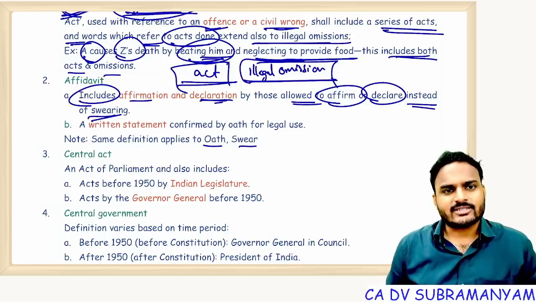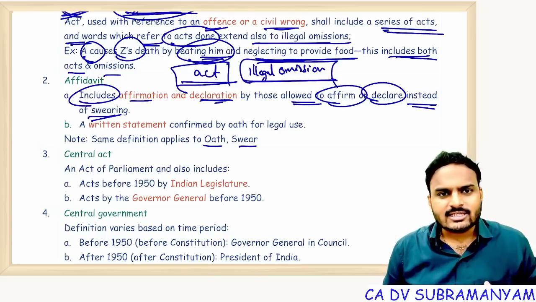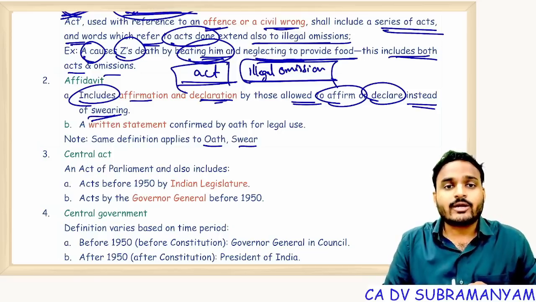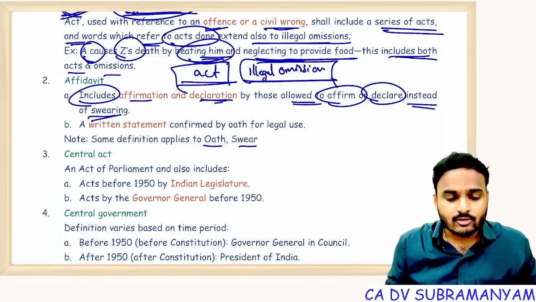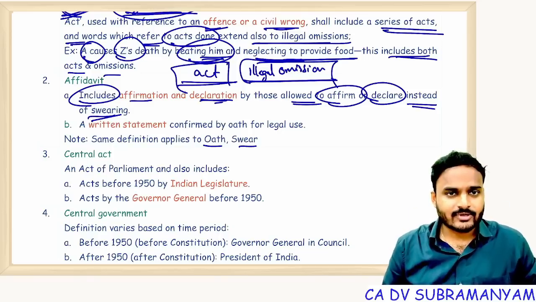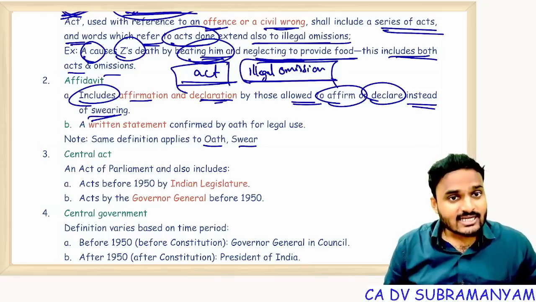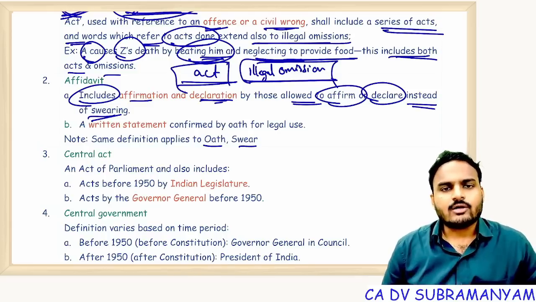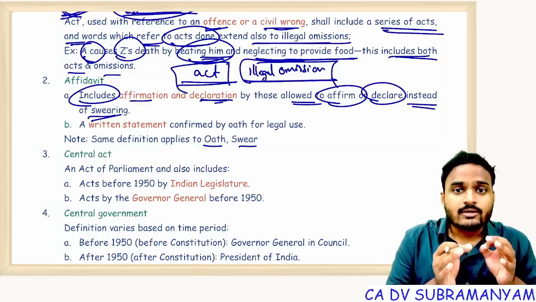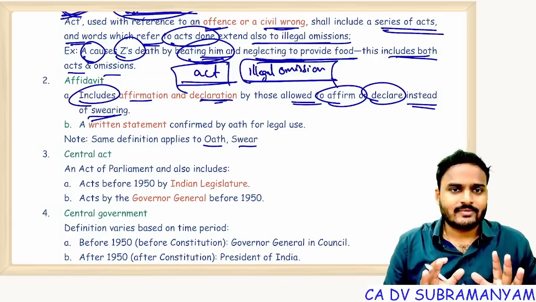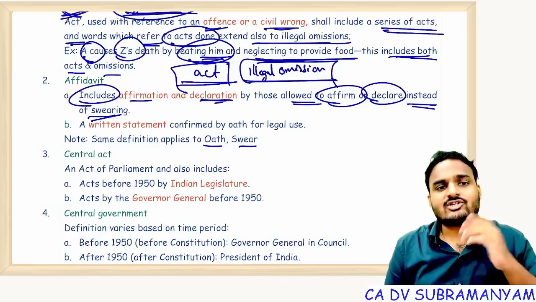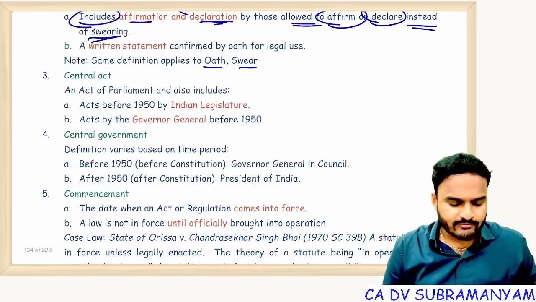It is an affidavit. A person contesting for elections submits a document which is notarized by the notary public, or attested by an advocate. So that is an affidavit. Okay. So first of all, you must be allowed to confirm or declare, and accordingly you are making a declaration or affirmation. Then it is treated as an affidavit.